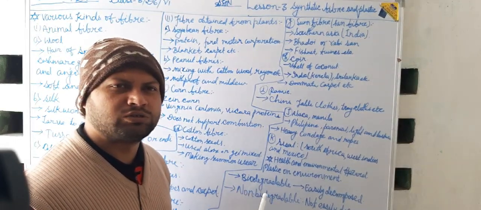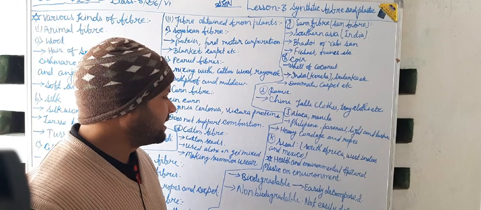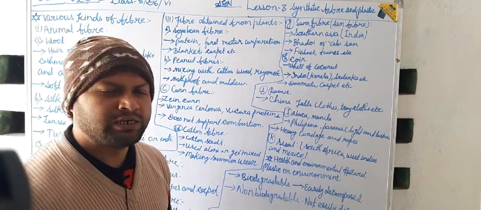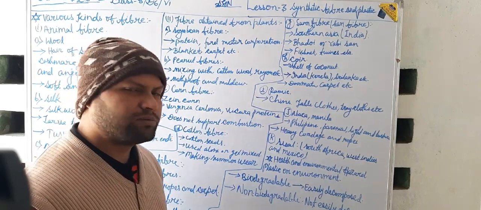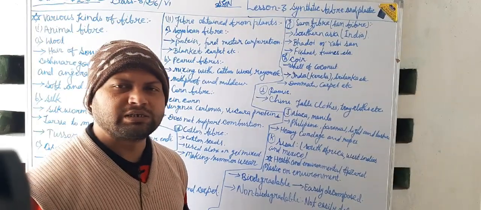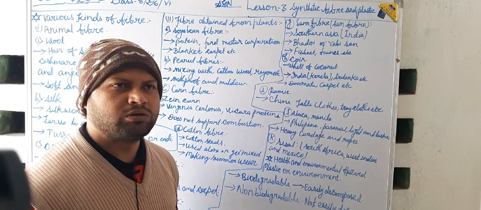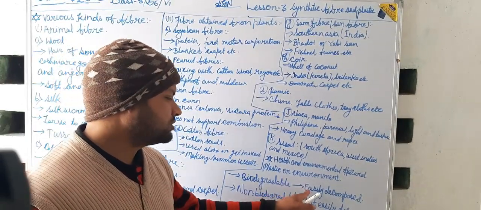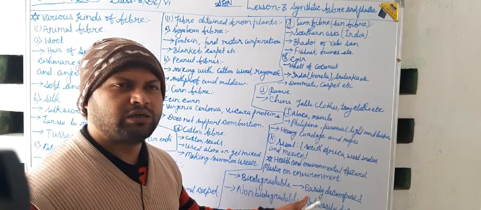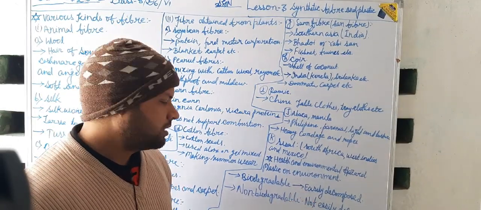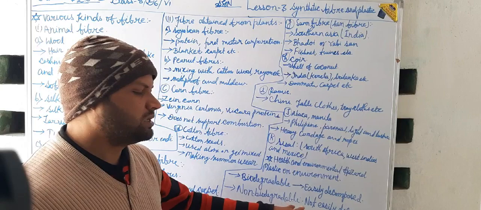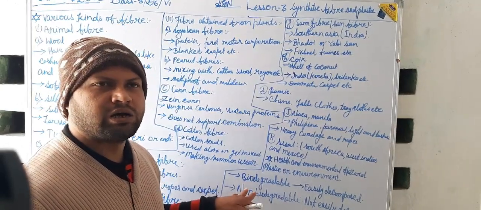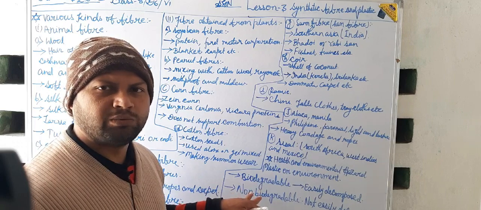Biodegradable fibers are those that can be dumped easily and decomposed easily, and non-biodegradable fibers are those that cannot be dumped or decomposed easily. Biodegradable ones are decomposed by the action of bacteria, and non-biodegradable ones cannot be decomposed easily. So it is a cause of soil pollution.